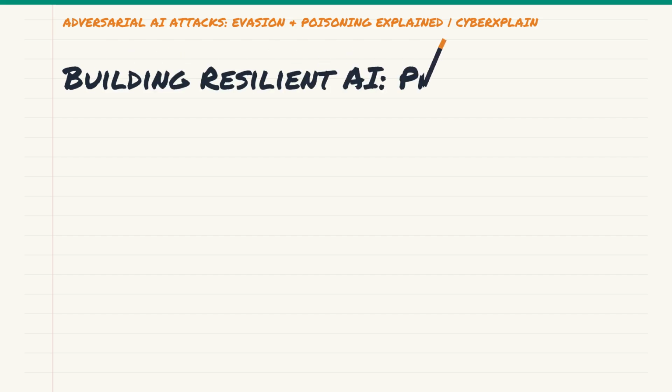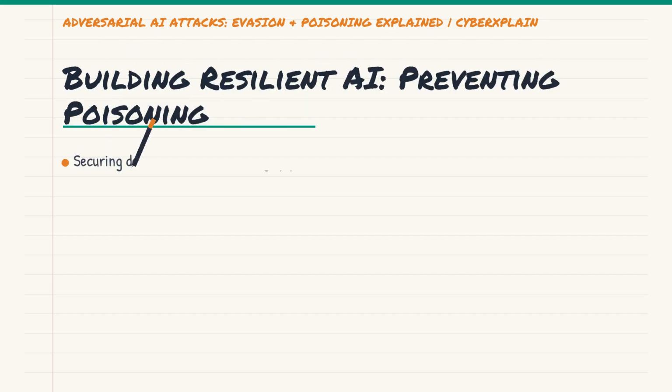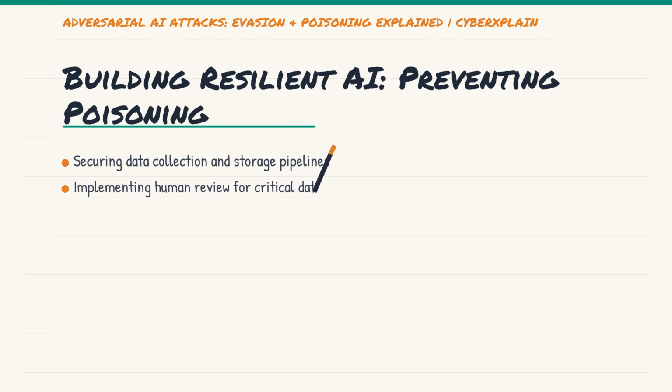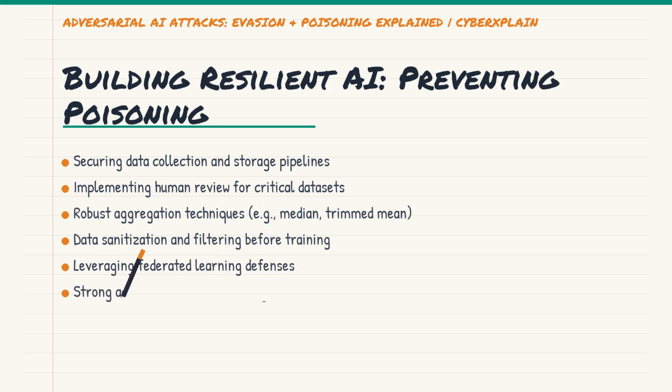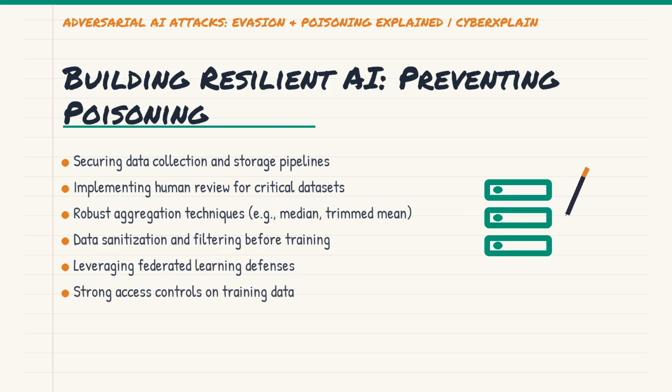To mitigate poisoning, we need to secure the entire data lifecycle. This means implementing secure data collection pipelines that minimize opportunities for malicious data injection, from initial acquisition to storage. Human review for sensitive or critical datasets, especially for edge cases, can catch subtle mislabeling that automated systems might miss.